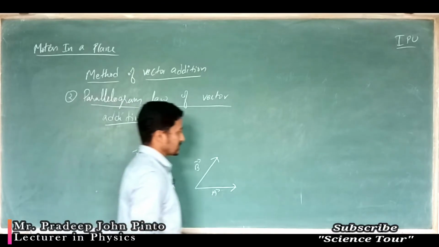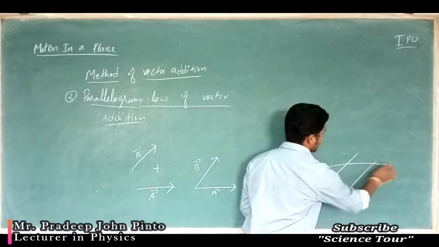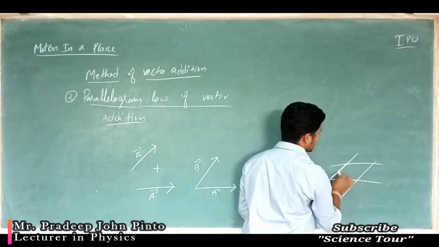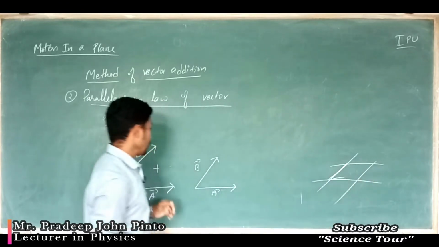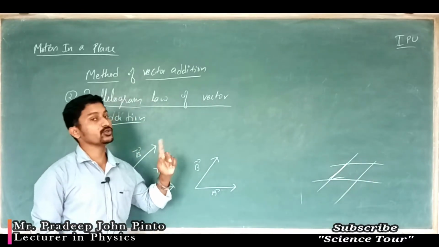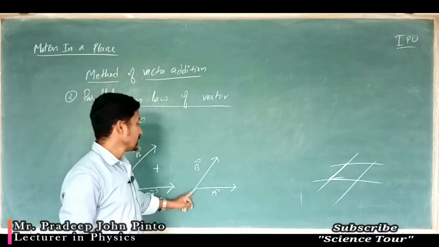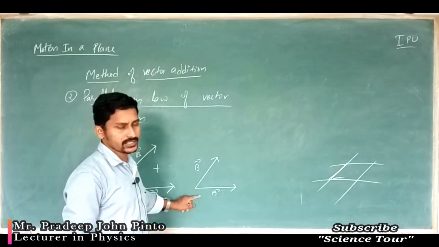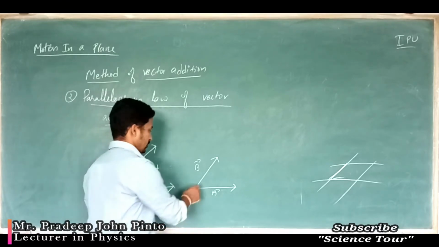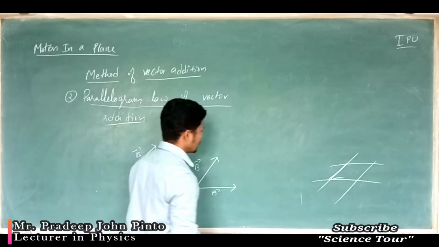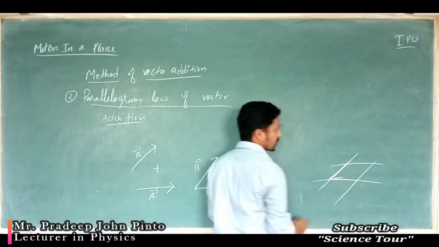Adjacent sides means, see I have written here, these are the adjacent sides. There it was in head to tail manner, but here it is not. The tail of one vector is kept on the tail of the other vector.